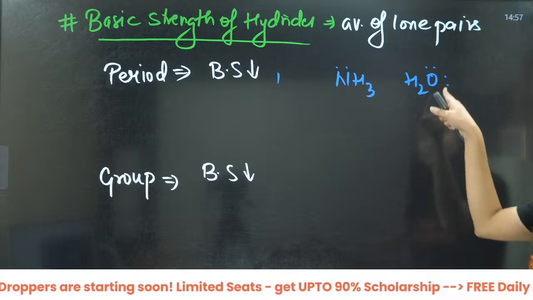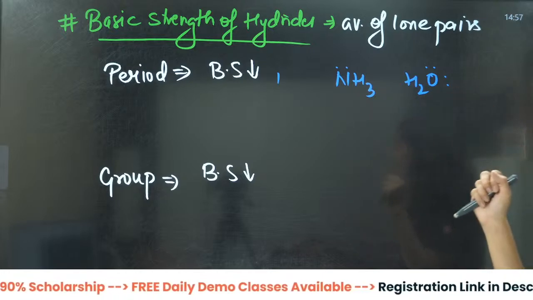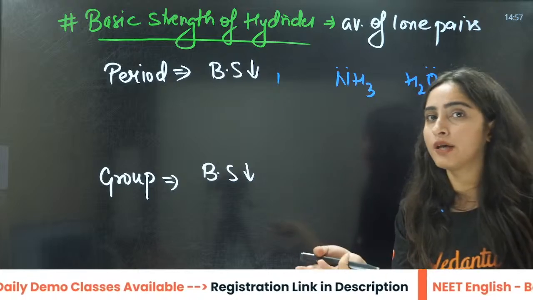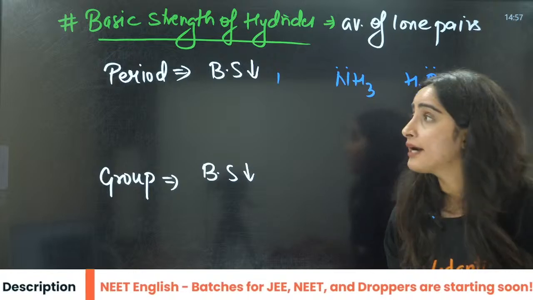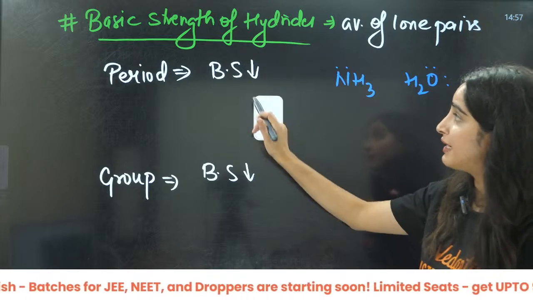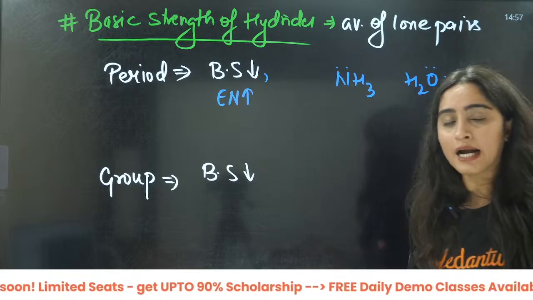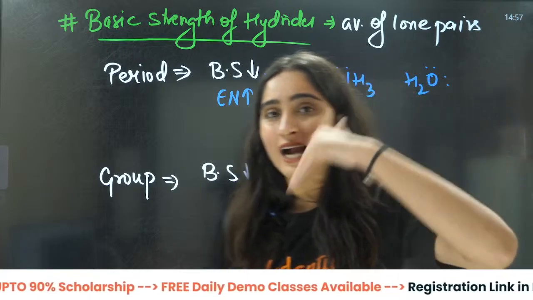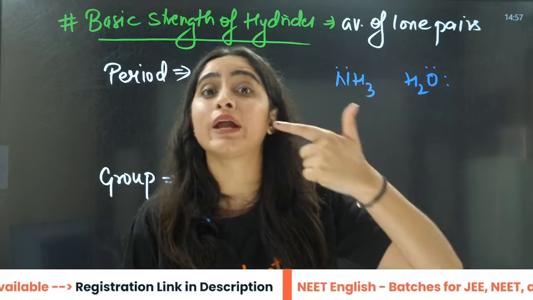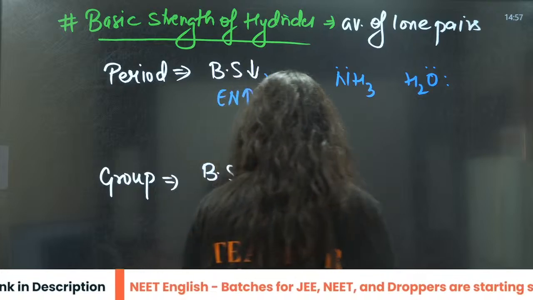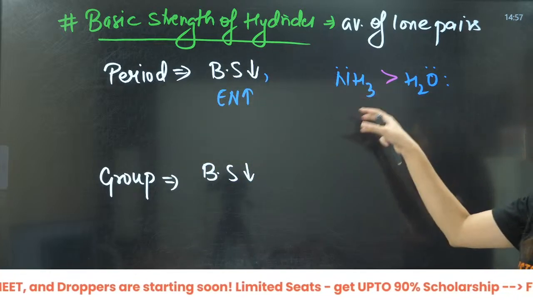But this oxygen is more electronegative. It is not going to give the electron. Basicity is about giving the electron. As electronegativity is increasing here, the atom does not want to give its electrons, and when it doesn't want to donate the electrons, that is when the basic strength decreases.